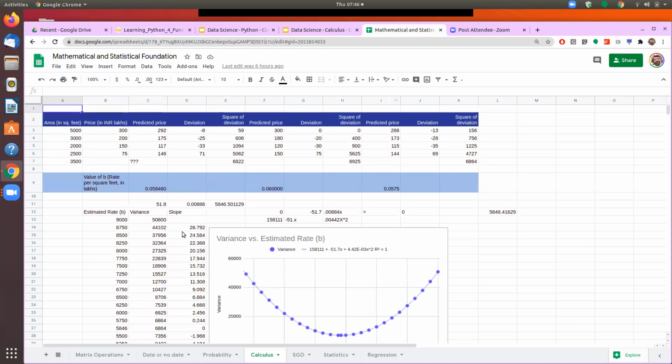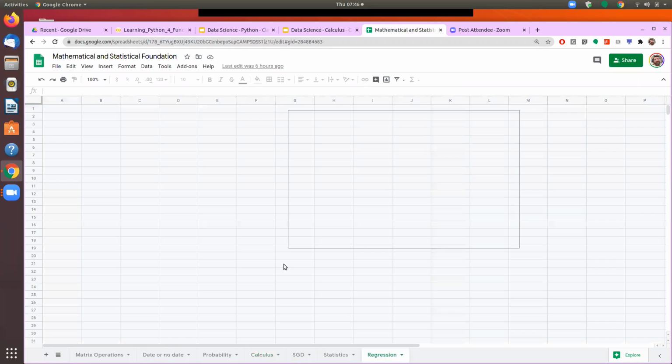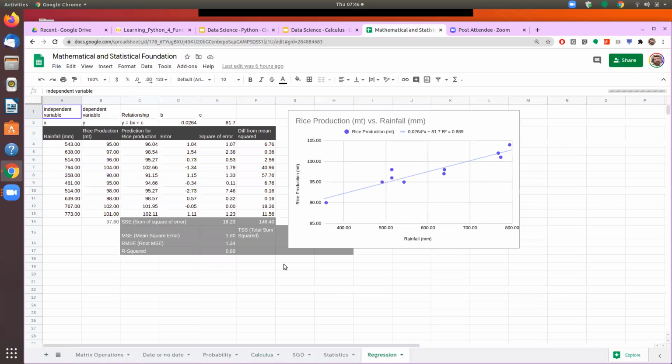Yesterday we took the example where we have been given data about rainfall and data about rice production. On visual inspection, it looks like x defines y in some way. What is that way? What is that relationship? That is what we need to find out. And the relationship can be expressed in terms of y is equal to bx plus c. So just to revisit some of these key concepts in regression.